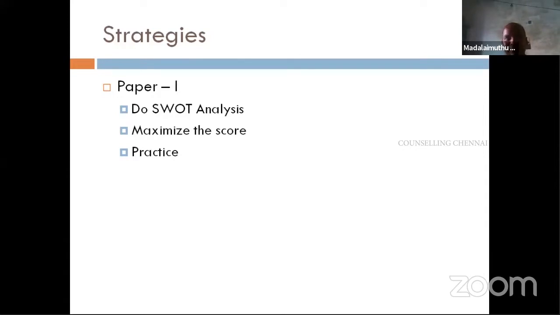Anyway, research is covered in your core paper. So focus on the research aptitude, then communication. These are all very simple questions. So around that you will get minimum 20-25 questions you will be able to answer. So please do the SWOT analysis: which are the areas you are interested in, which you think you can learn better. Then try to maximize the score in that particular area.